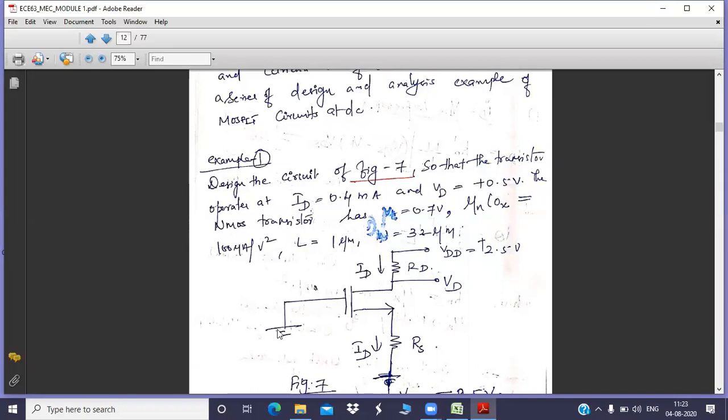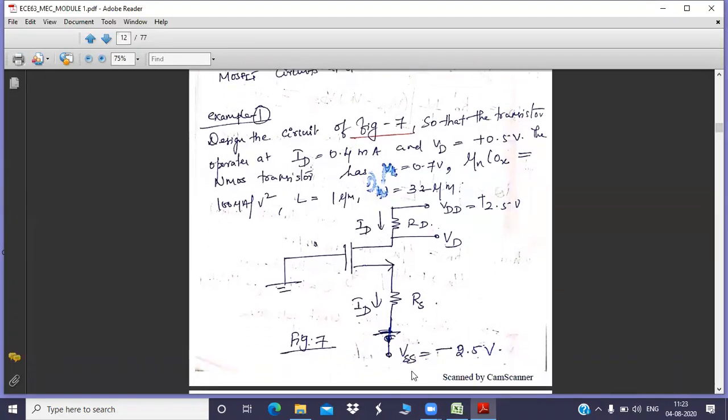The gate is directly grounded, and here you have a resistance RD connected to the supply voltage VDD, which is 2.5 volt, and the source is connected to a negative power supply. A potential difference has to be maintained between the drain and source, then only the current flow will happen. Current flows from drain to source, provided you have a potential difference. That is why we have a positive power supply at VDD and a negative power supply at VSS, to create the required potential difference, so that current flows from drain to source.